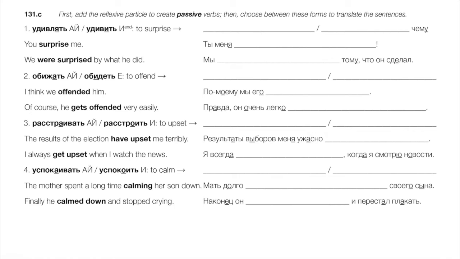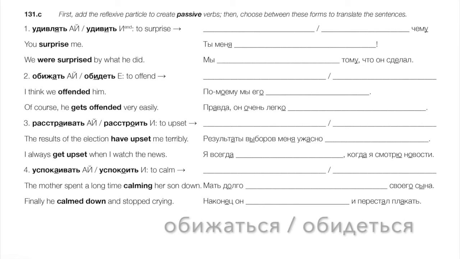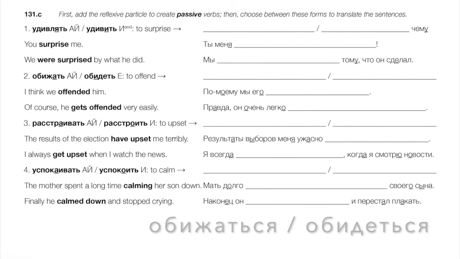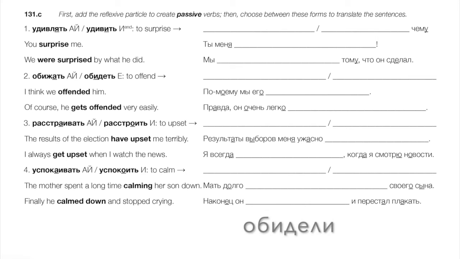Okay, next verb, обижать, обидеть, to offend. Again, we can offend someone. That would be accusative case. Or we can create a passive verb meaning to be offended, to get offended. Обижаться, обидеться. Okay, I think we offended him. По-моему, мы его обидели. Right? We need an active form. Of course, he gets offended very easily. He is offended. That's passive. Правда, он очень легко обижается. Обижается.